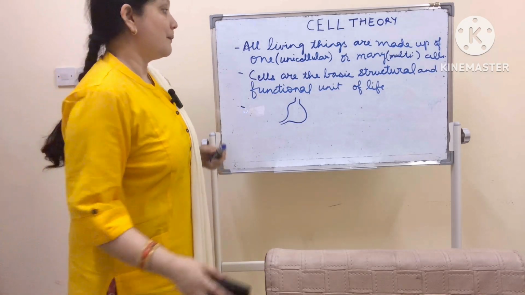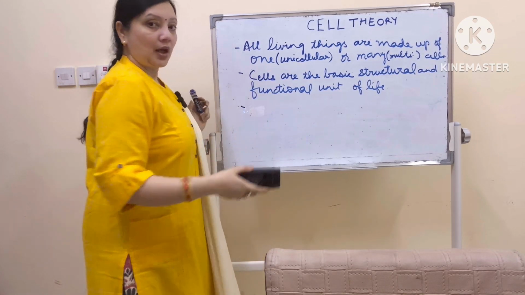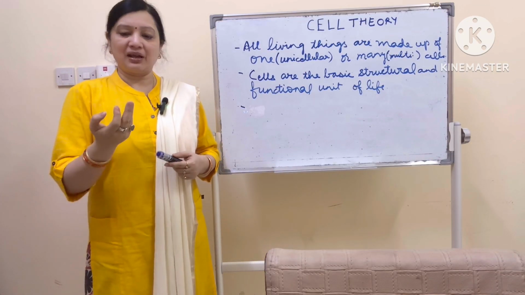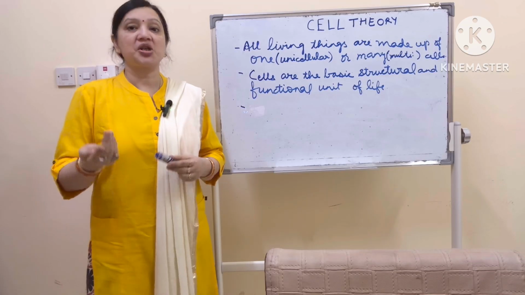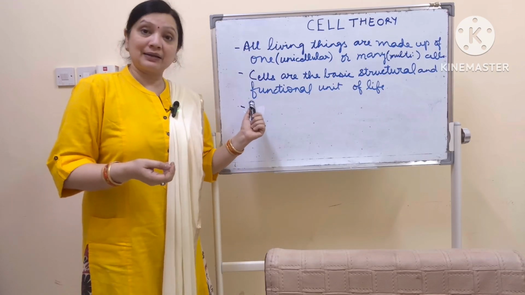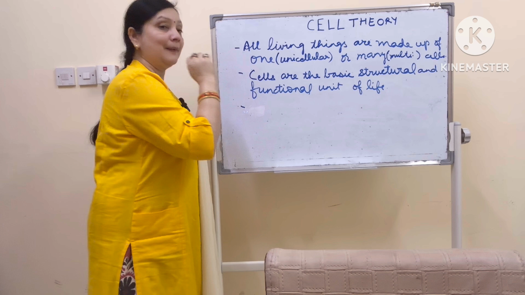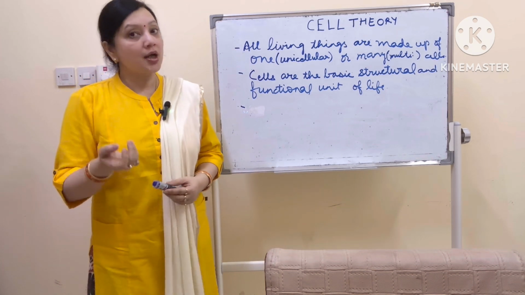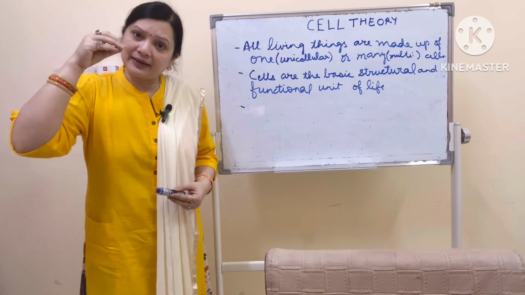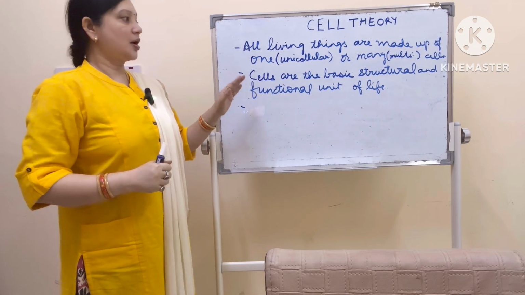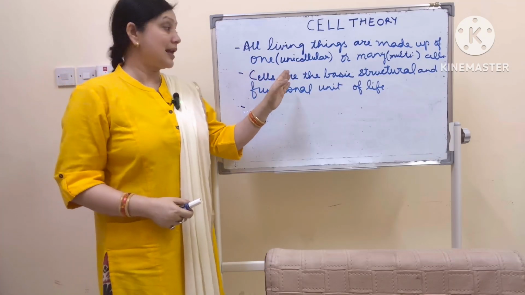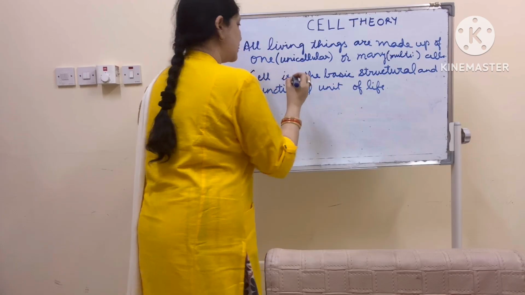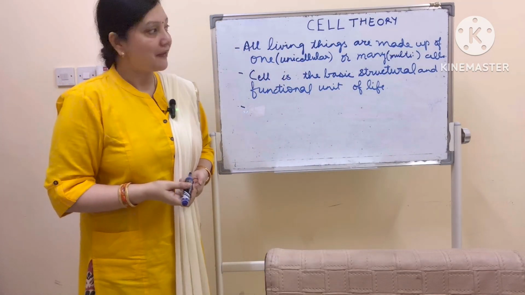So, cell is the basic structural. Functional, whatever life processes are taking place inside our body, maybe respiration, circulation, digestion, excretion, all that is taking place actually inside the cell. If lungs are helping us in respiration, it is not actually the lungs, it is actually inside the cells of the lungs. So this is the meaning of this sentence, that cell is the basic structural and functional unit of life.